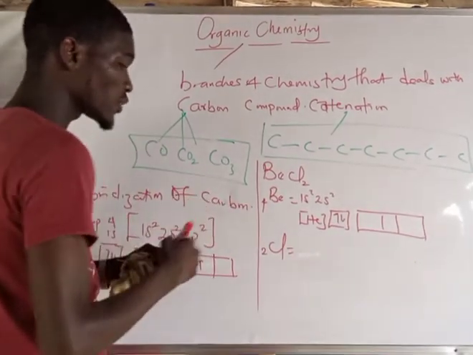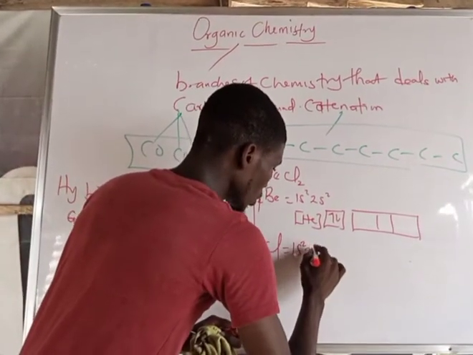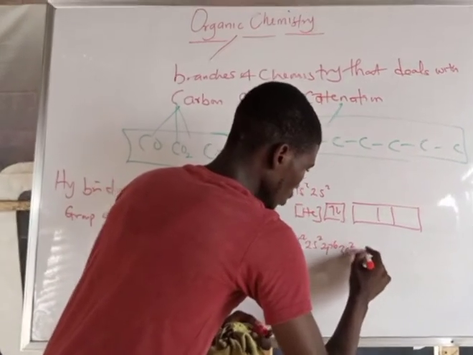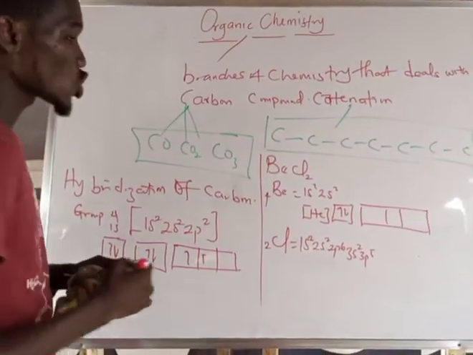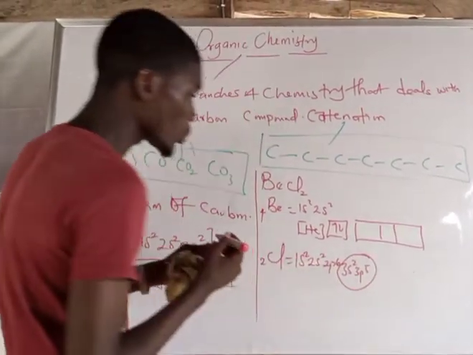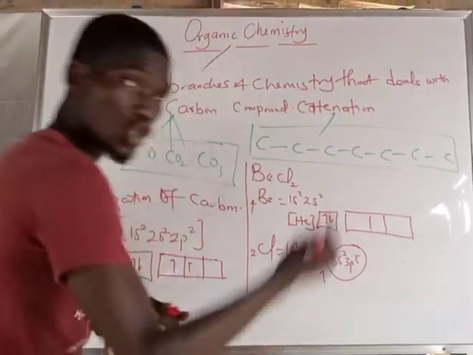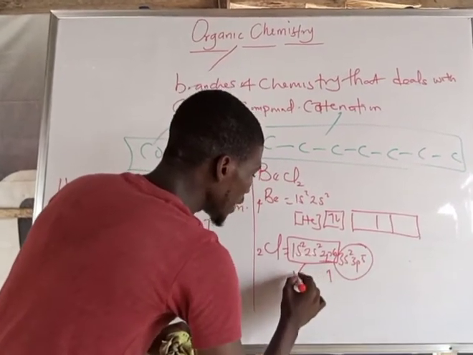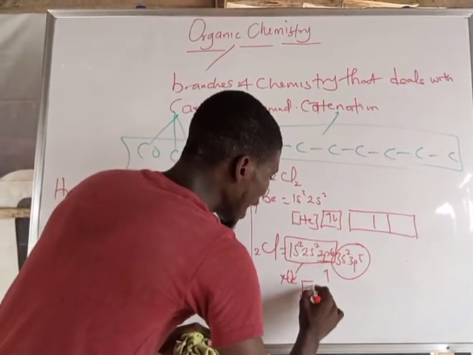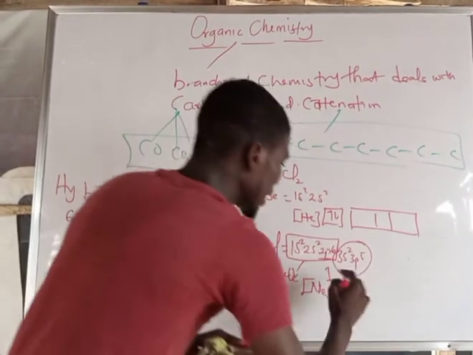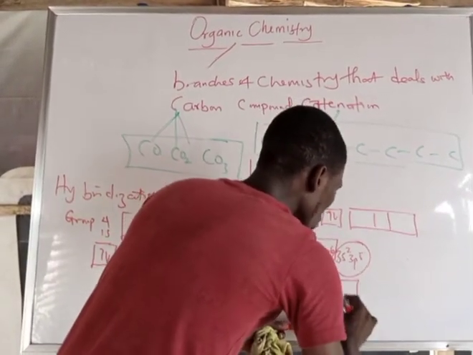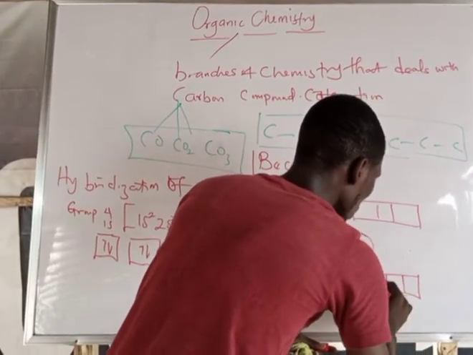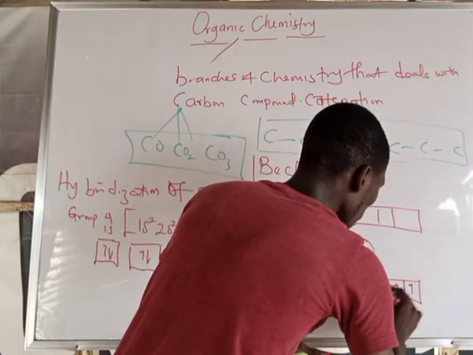The electronic configuration of chlorine is 1s2, 2s2, 2p6, 3s2, 3p5. The outer electrons are 2 plus 5, which is 7. The inner part is equivalent to neon, so chlorine has a neon core. Then the outer electrons have 3s2, 1, 2, and for the p I have 5: 1, 2, 1, 2, 3, 4, 5.